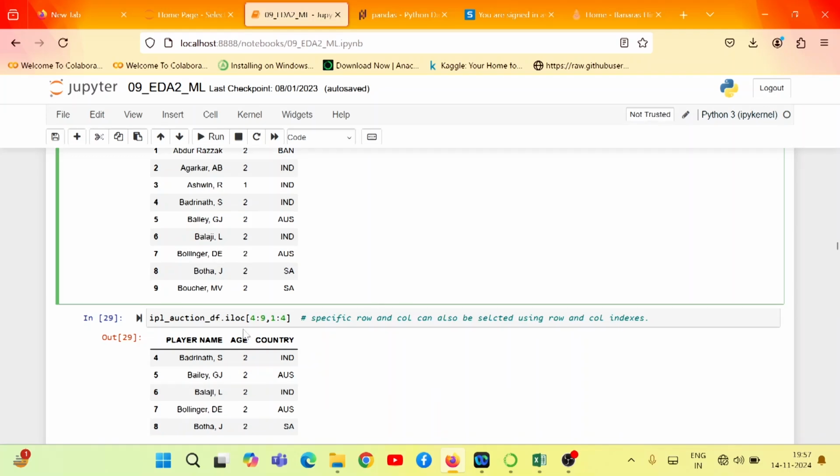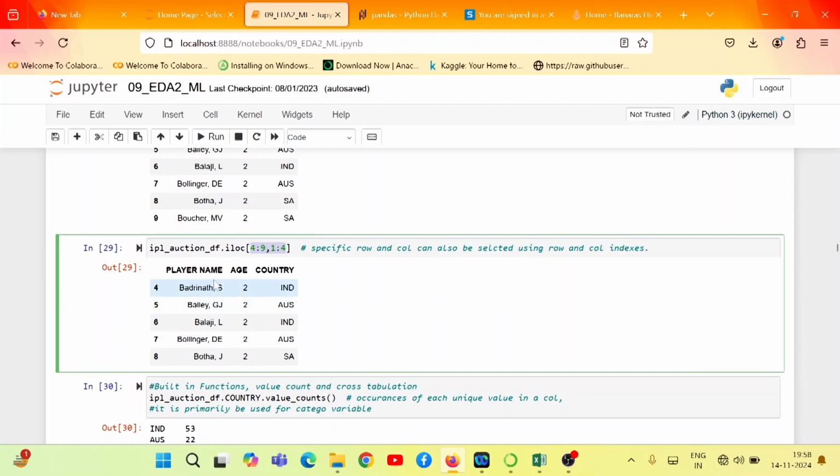Now specific rows and columns can also be selected using row and column indexes. For example, to select 5 records starting from row index 4 and columns ranging from column index 1 to column index 4, we have to pass these values. It takes the row index range first and the column range as the second parameter. Once we execute it, this would be the outcome. It will start from the 4th row and go up to the 8th row, and from the first column to the third column. So this is the output of that.